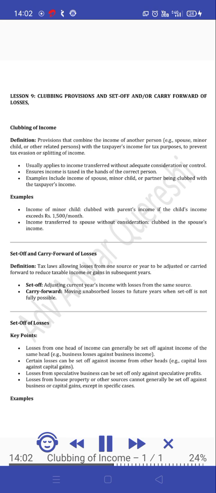Lesson 9. Clubbing provisions and set-off and/or carry forward of losses. Clubbing of income. Definition: provisions that combine the income of another person, e.g. spouse, minor child, or other related persons, with the taxpayer's income for tax purposes to prevent tax evasion or splitting of income.